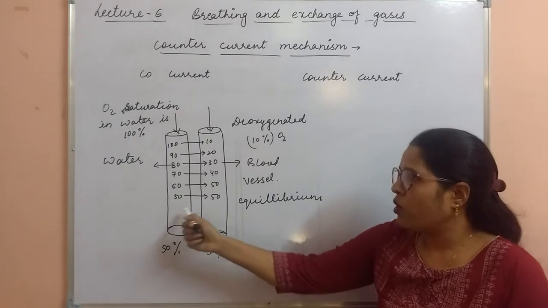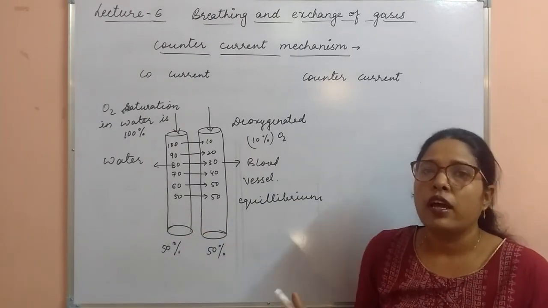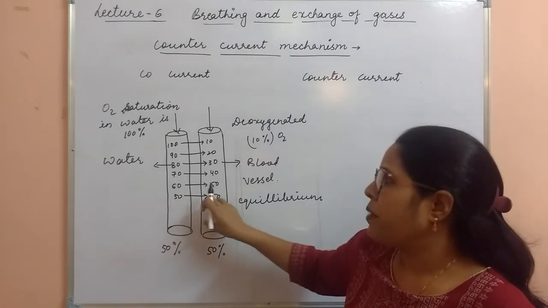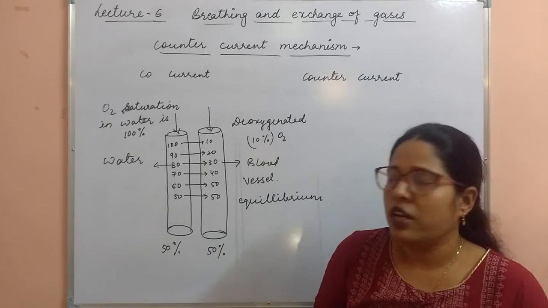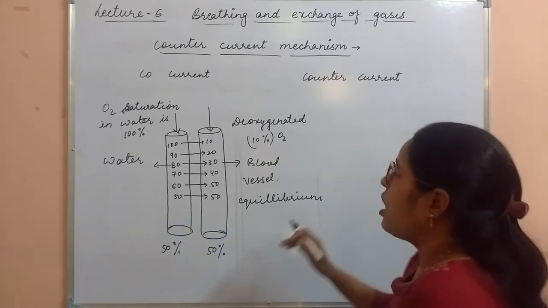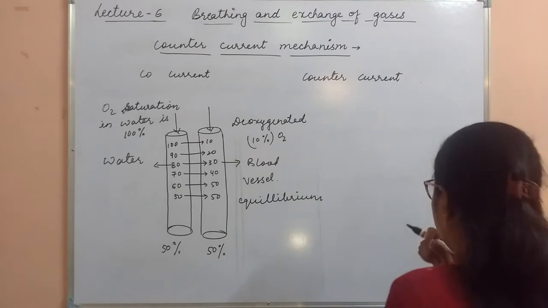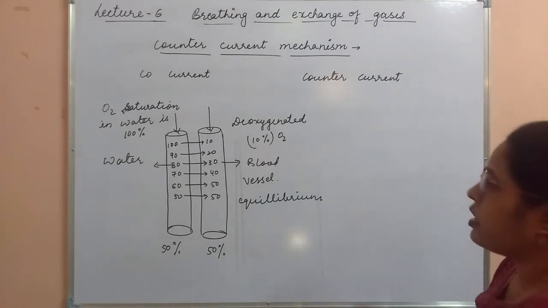तो इस केस में क्या हो रहा है? हमारे पास गैसियस एक्सचेंज तो हो रहा है, गैस का डिफ्यूजन तो हो रहा है, बट 50% पे आने के बाद when the condition of equilibrium is there, the gaseous diffusion gets stopped. Now the second one is, I'm sorry, the second one is counter current mechanism.